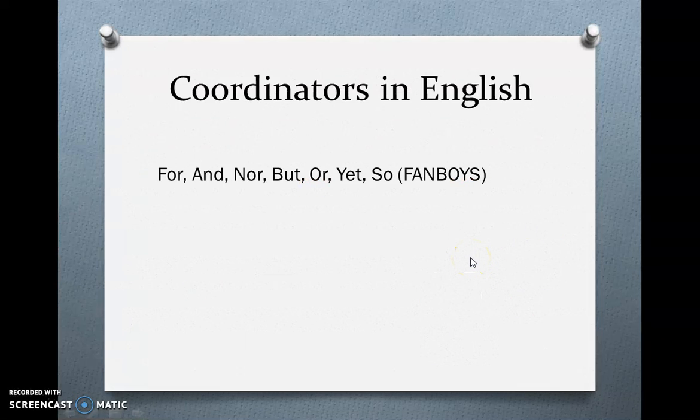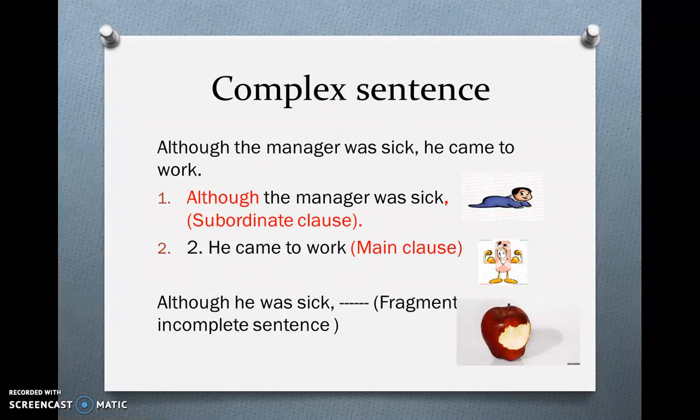And coordinators are for, and, nor, but, or, yet, so. And in punctuation, you can put a comma before the coordinator in the sentence. What about complex sentences? Complex sentences have two clauses. However, one of them depends on the other to give the meaning of the sentence, and it cannot stand alone. And I always say it's like a baby, a toddler, that cannot stand alone.